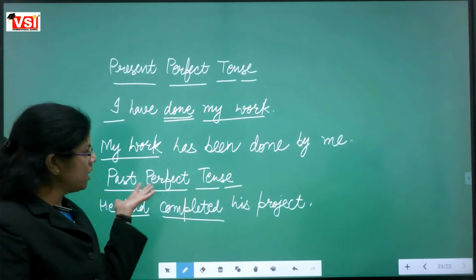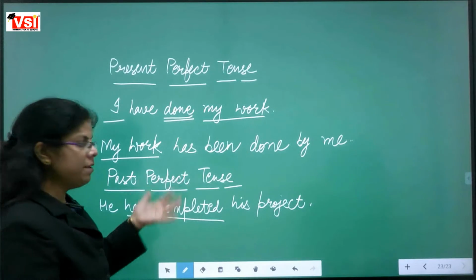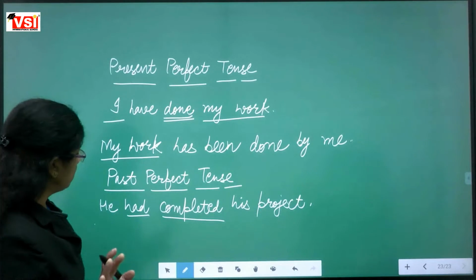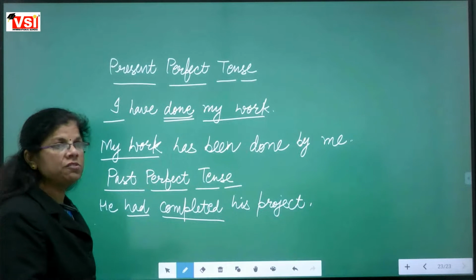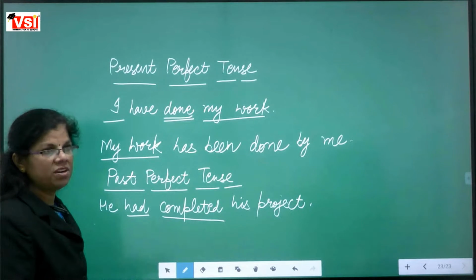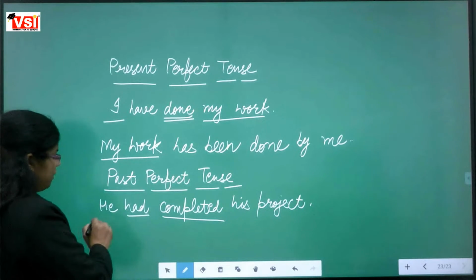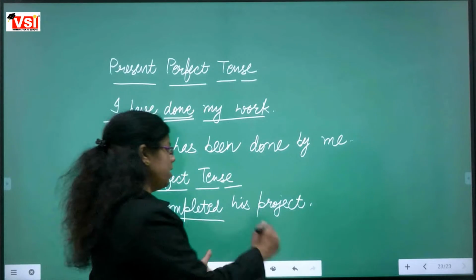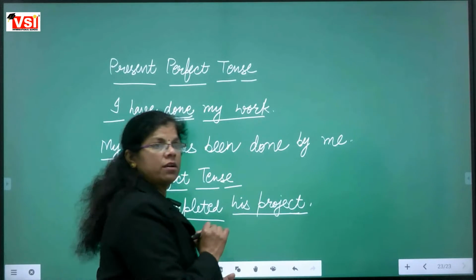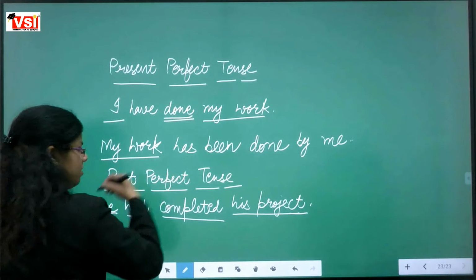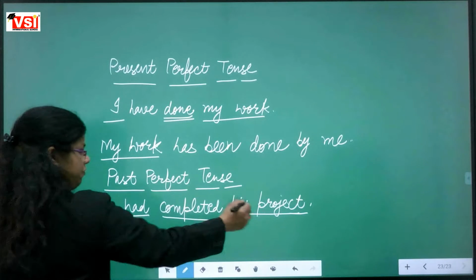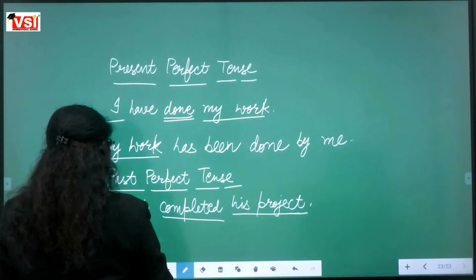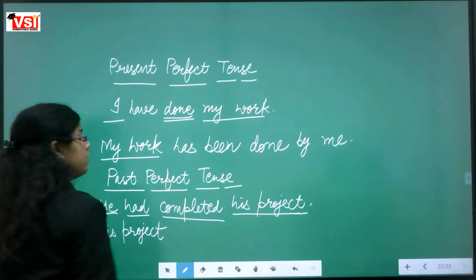So we are learning how to change it into passive. Again, those 5 basic rules we will follow. For the first rule, we have to identify the subject and the object. He is the subject, and the object is his project. We are interchanging their places also, so we are bringing his project to the start.